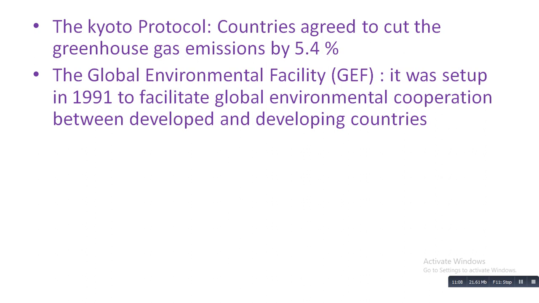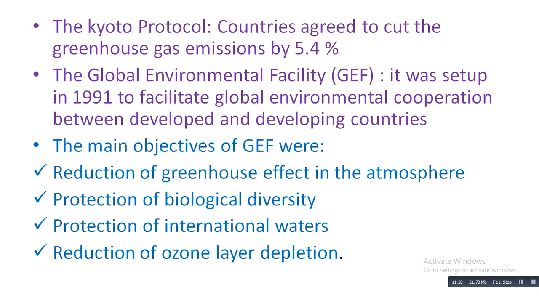The main objectives of GEF are reduction of the greenhouse effect in the atmosphere, protection of biological diversity, protection of international waters, and reduction of ozone layer depletion. These are the main objectives of GEF, mainly related to our environment.